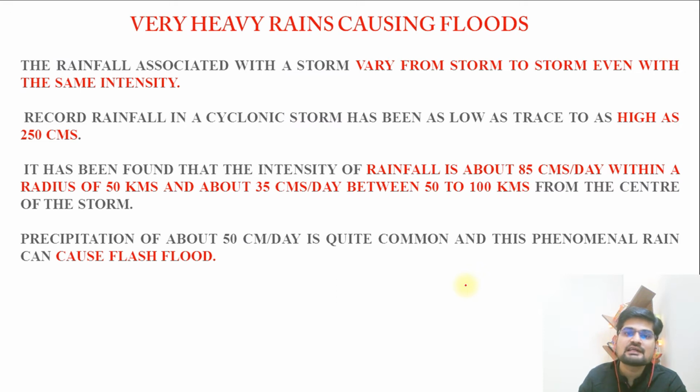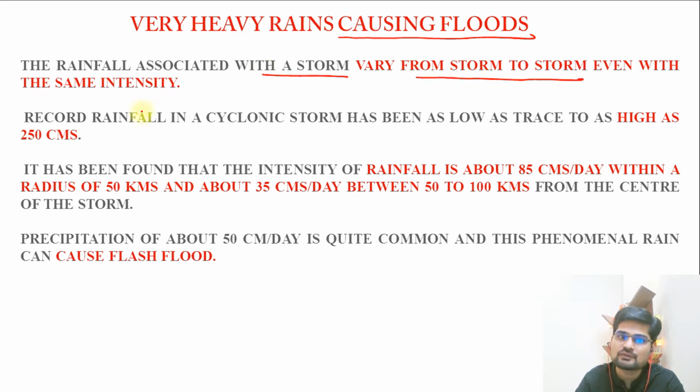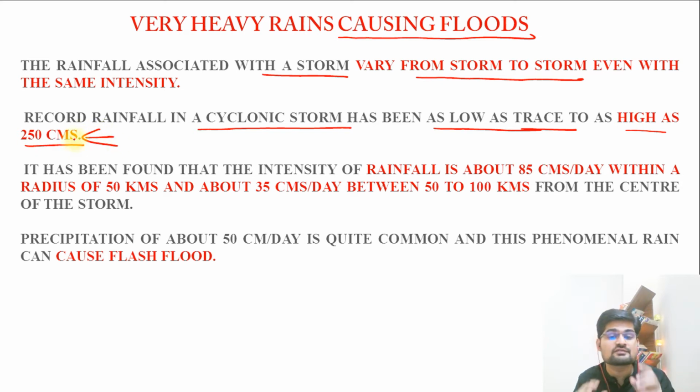So what happens? Very heavy rains causing floods happen. So rainfall associated with a storm varies from storm to storm, that we know. So not every storm has the same intensity. So record rainfall in a cyclonic storm has been as low as a trace to as high as 250 centimeters in just a few hours. So this is what we understand by storm surge with heavy flooding.